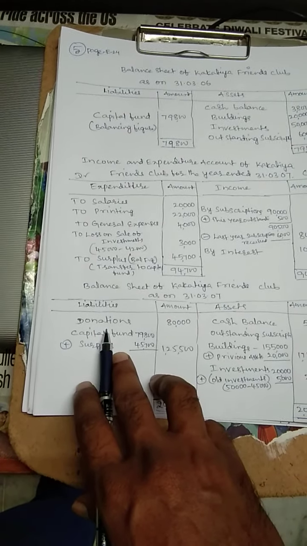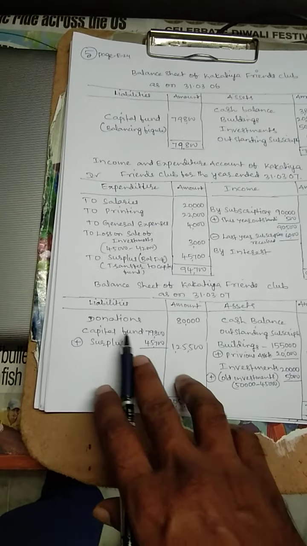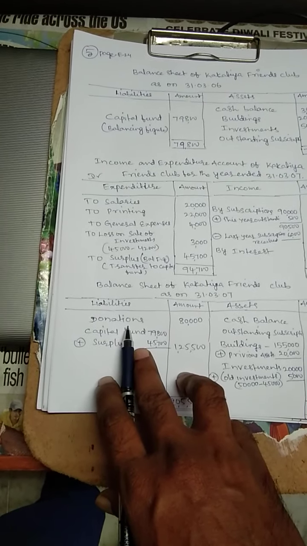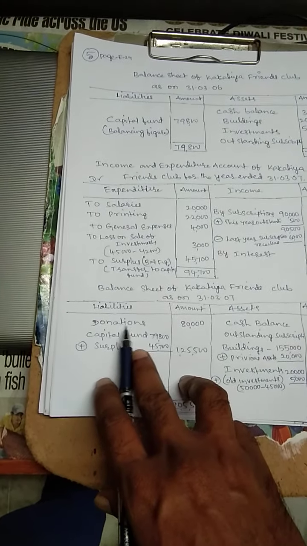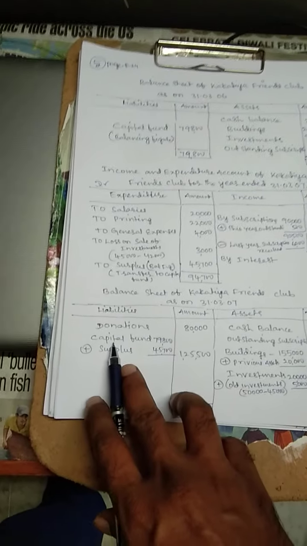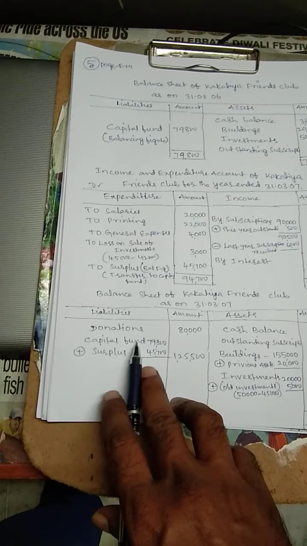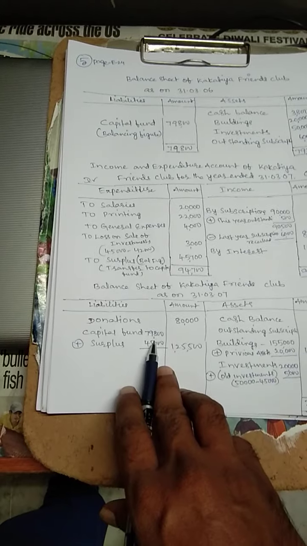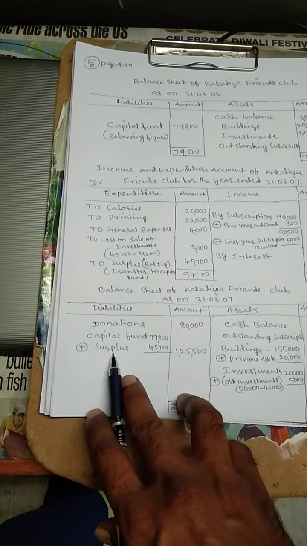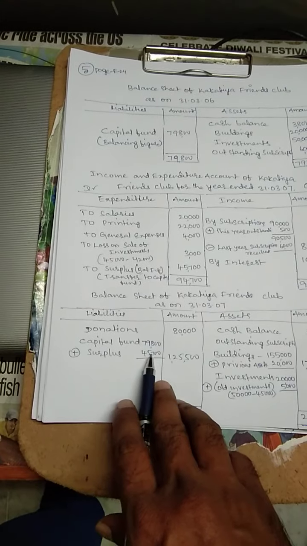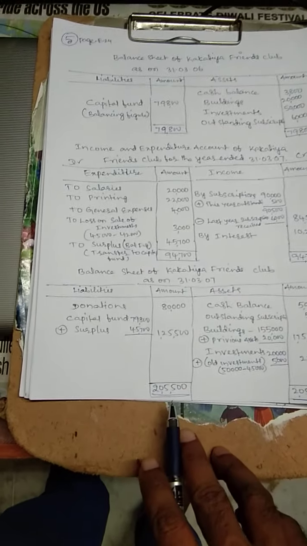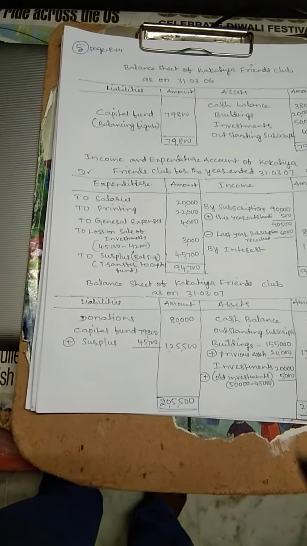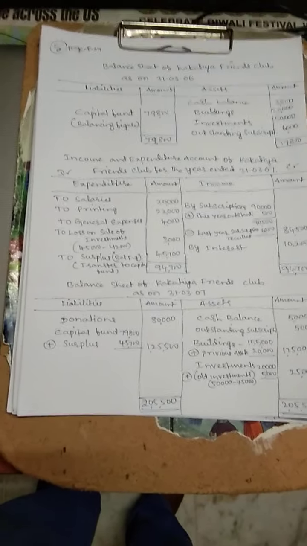Then on this side, in the receipts column of the receipts and payments account, we have donations 80,000. If it is a small donation, it will be treated as income, but this is a huge amount, so we consider it a capital amount. Donations 80,000. Then capital fund, this information from the opening balance sheet, 79,800. Then add the surplus 45,700. Then we will get the total figure 2,05,500. This is the problem. So solve it. Thank you.